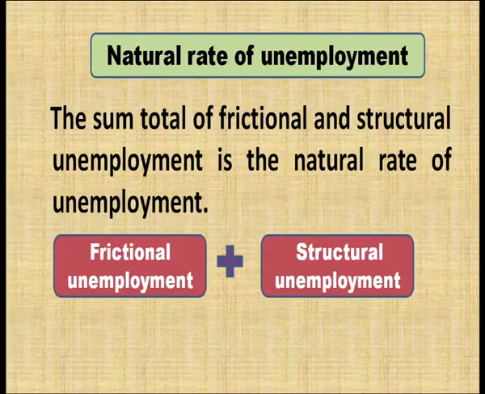Now, let us discuss a new topic, which is natural rate of unemployment. That is, what is the normal rate or natural rate of unemployment in a particular economy. The sum total of frictional and structural unemployment is the natural rate of unemployment. That means the first part being the frictional unemployment, when you are looking for a new job, maybe because of any reason, or you are not having the skill set which is required in the industry. If you are unemployed, both the combination, the people who are unemployed because of these reasons, will count in the natural rate of unemployment,